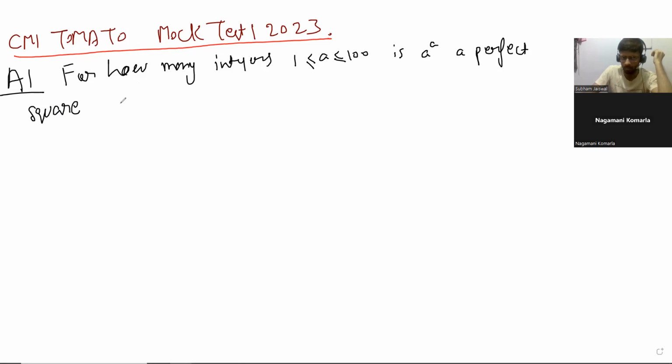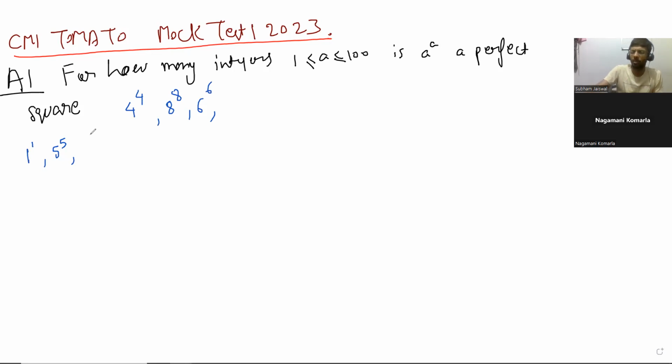So we have 50 even numbers, of the form 4 to the power 4, 8 to the power 8, 6 to the power 6. And then we also have 1 to the power 1, 9 to the power 9, 5 to the power 5, 25 to the power 25, and 49 to the power 49.